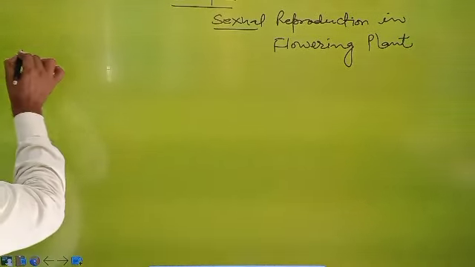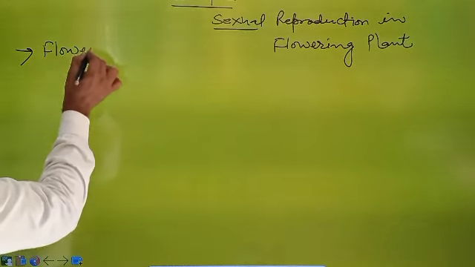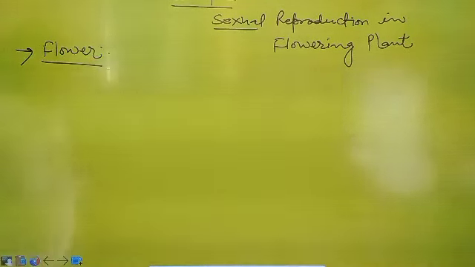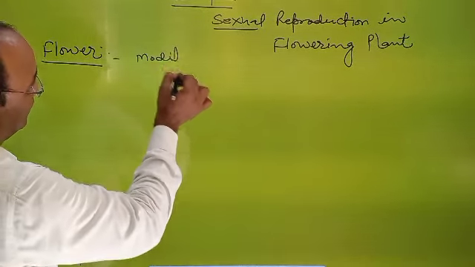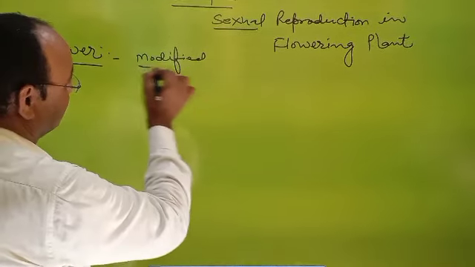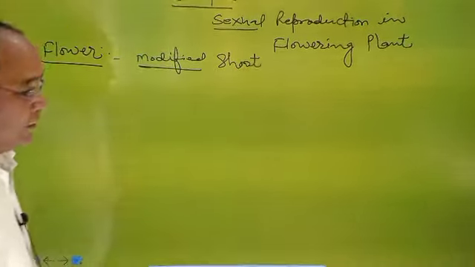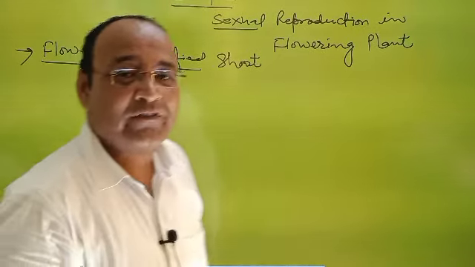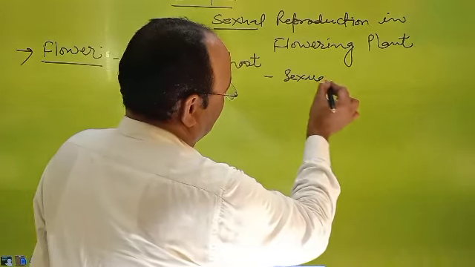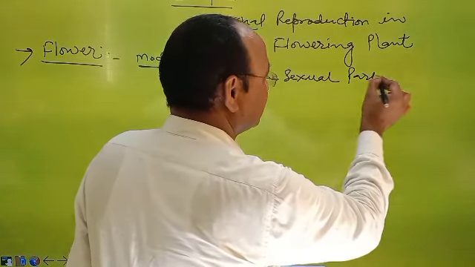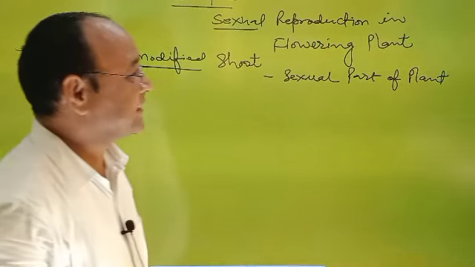Firstly, what is a flower? So simply you can say a flower is a modified shoot. What is a flower? A flower is a modified shoot and acts as a sexual part of the plant.